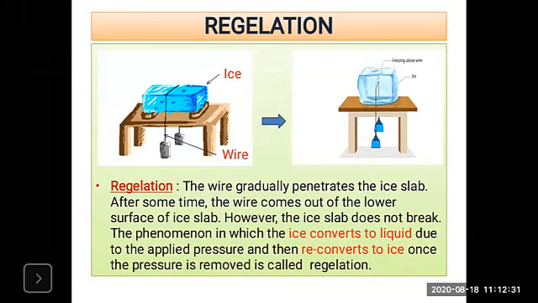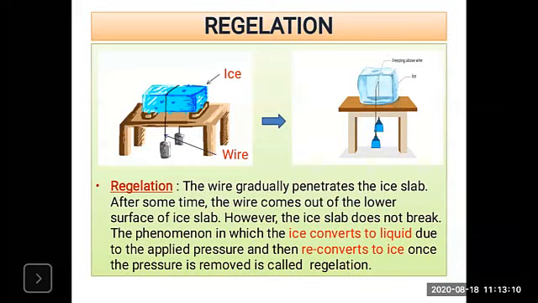After some time, what happens? The wire comes out of the lower surface of the ice slab. What do you mean by that? Why does it happen? Because of the pressure exerted on the ice slab by the wire. So the wire gradually penetrates the ice slab. After some time, what will happen? The wire comes out of the lower surface of the ice slab.